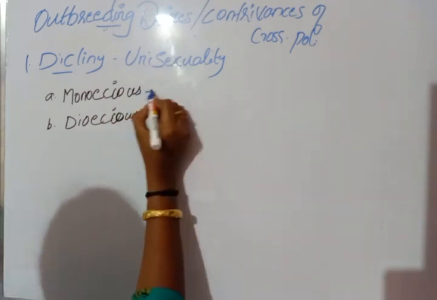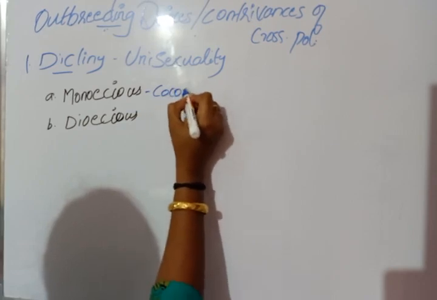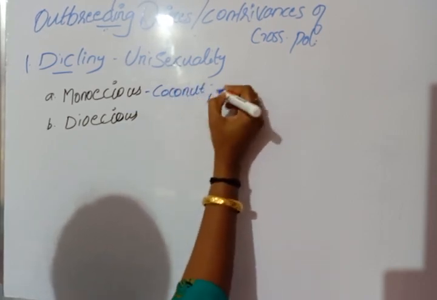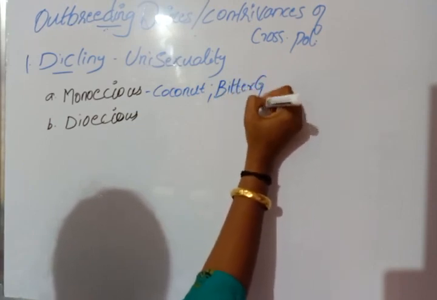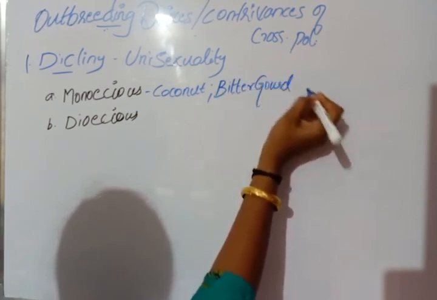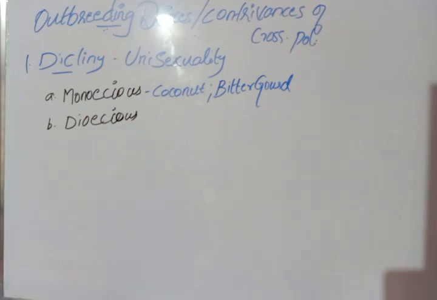Coconut and bitter gourd are some of the examples which come under the monoecious category. They have male and female flowers on the same plant.